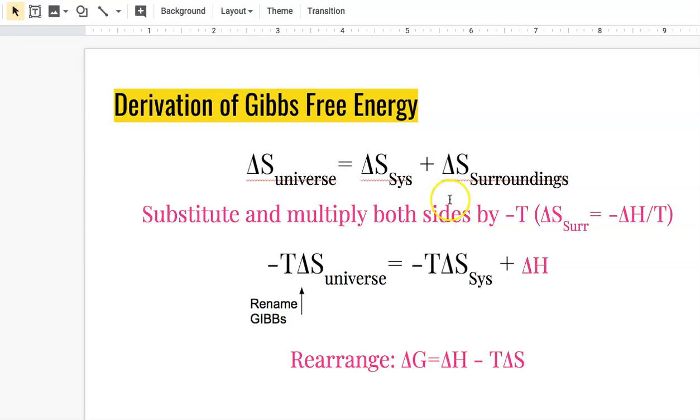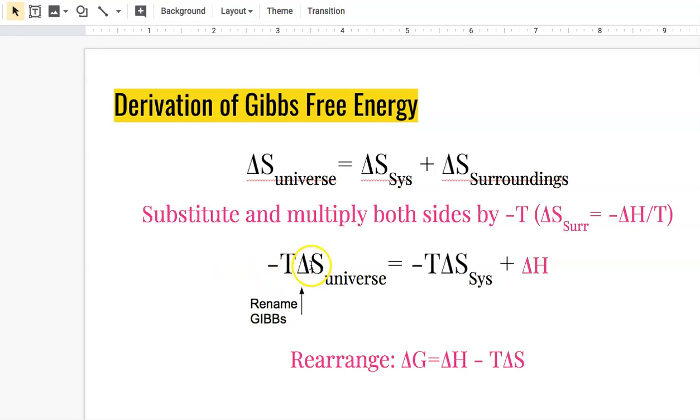So now if instead of delta S of the surroundings, I substitute in my negative delta H over T, I can say delta S of the universe equals delta S of the system minus delta H over T, and then multiply everything by T to get this set up.